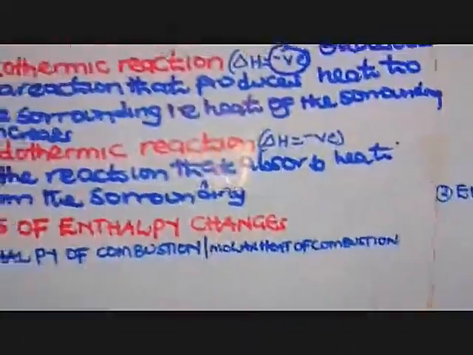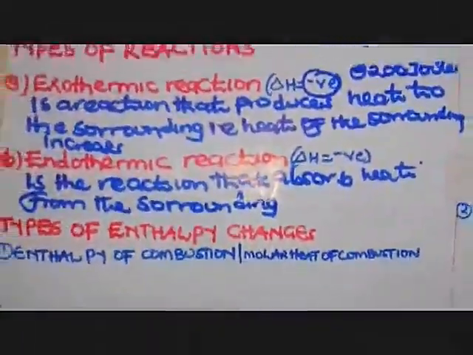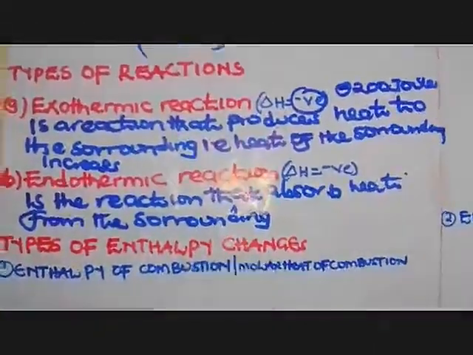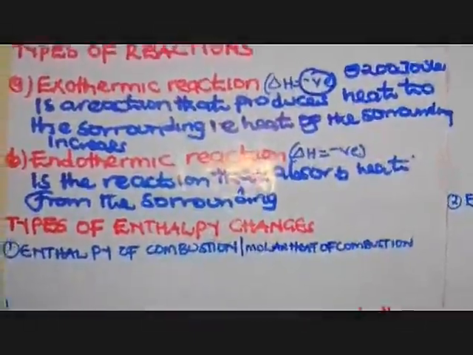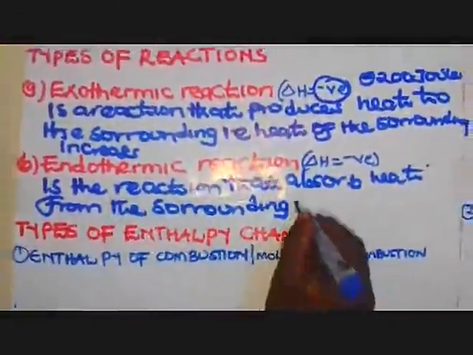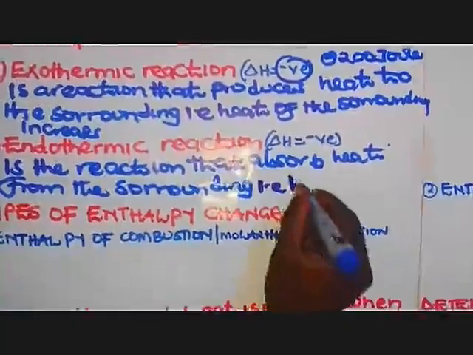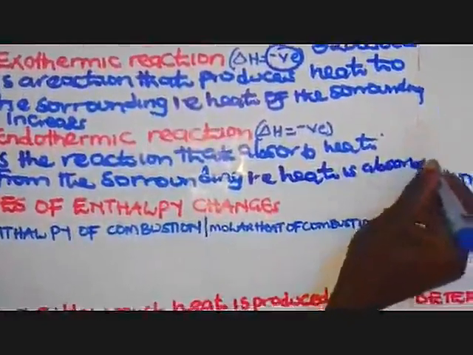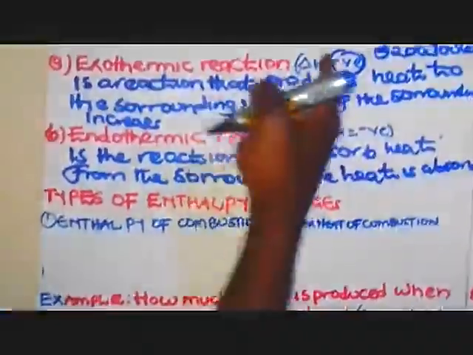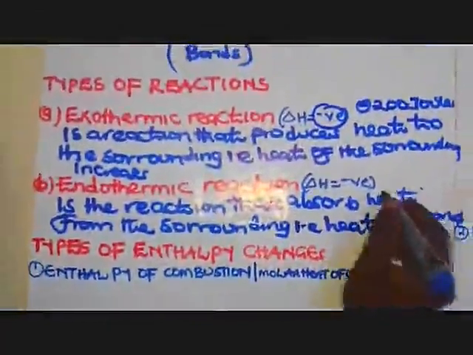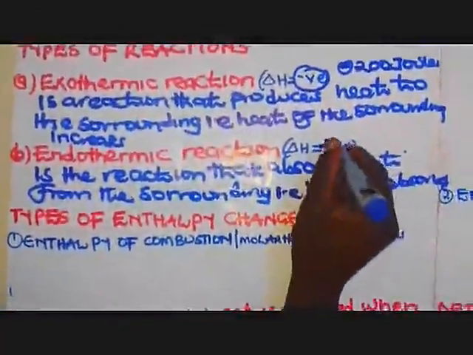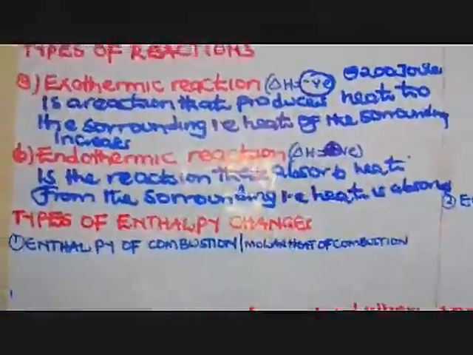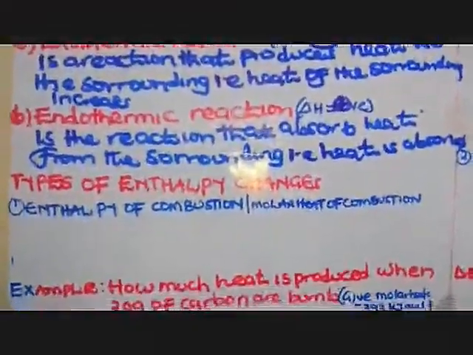So you discover that you are carrying out a reaction, but the outside surface of the container or the vessel you are using is becoming cold, but the inside part is becoming warm. That implies that now heat is absorbed. That is to say, heat is absorbed. It is entering inside the reaction. So as we are denoting the other one with a negative, this one we are denoting it with a positive value, indicating it is absorbing heat.